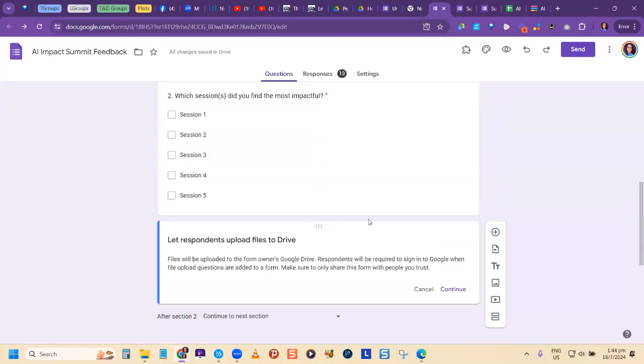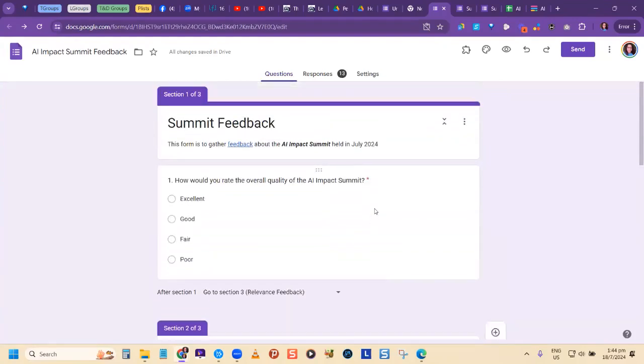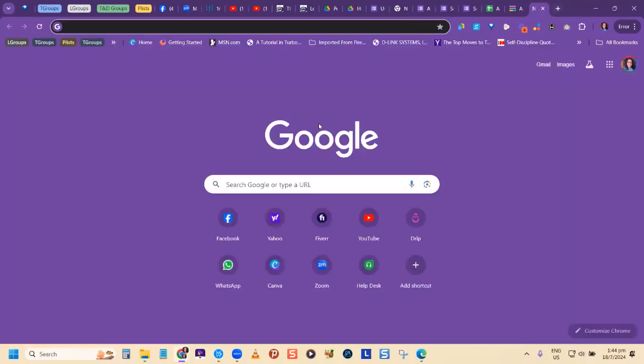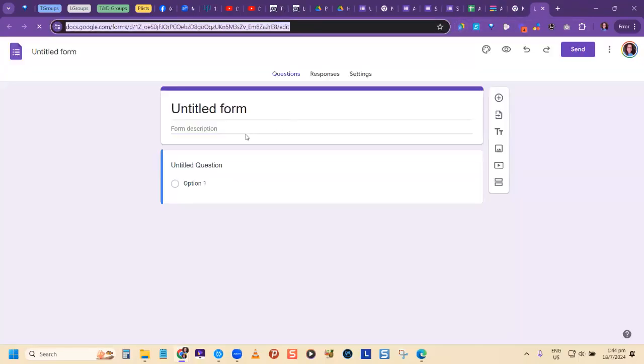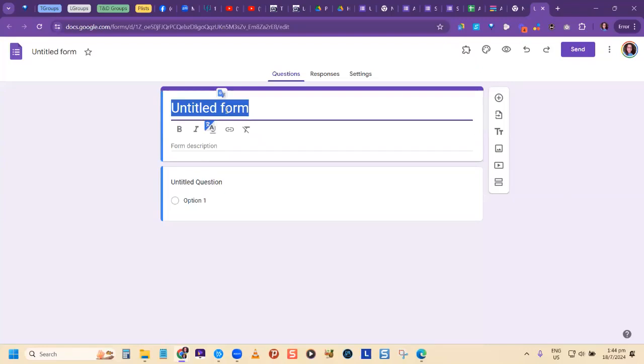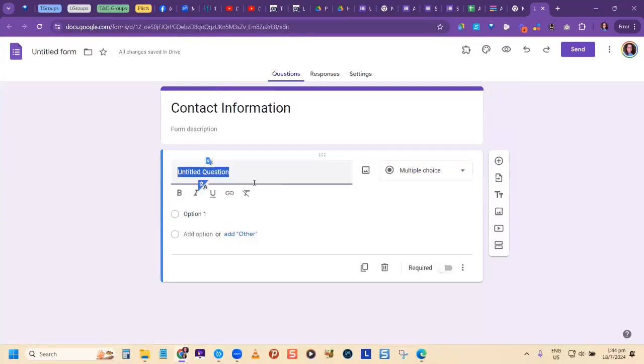Now, this is one I know a lot of people are not using, this particular feature, this secret. So I'm going to open a new form just to show it to you in a better way. So new form. So let's say now I have this form for contact information. All right, contact information. So we know that a description is needed. So you know what you put there.